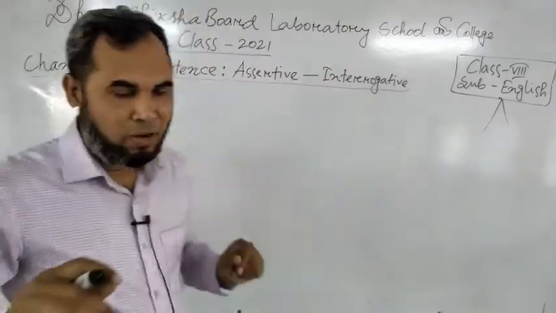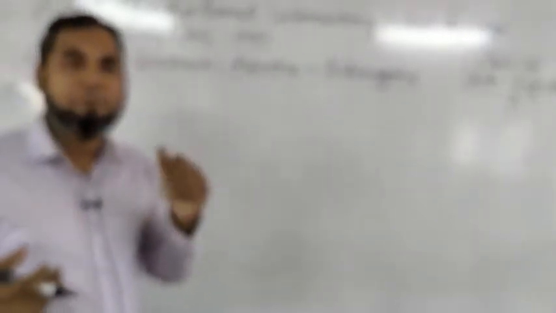Okay? Now I would like to write it here. Number 3. If we have a main verb here, then you have to observe do.